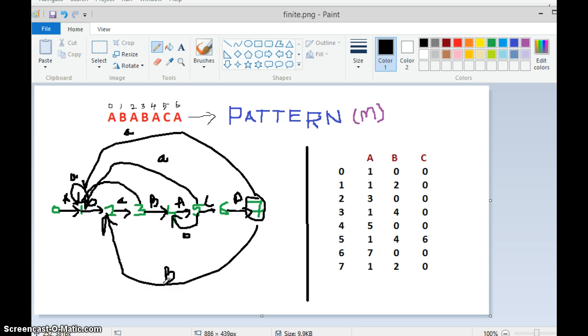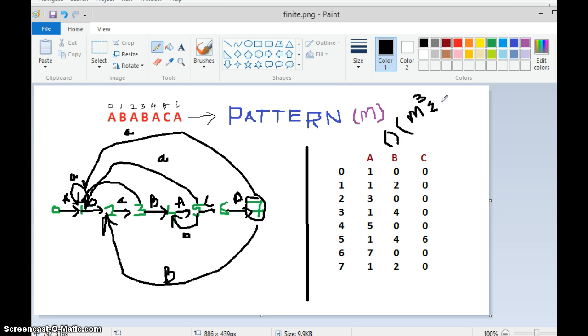So we have to build this state table, and there are two algorithms to build it. The first algorithm's time complexity to build this state table is O(m cubed times the number of different characters), where m is the length of the pattern, and the number of different characters means the number of different alphabets, A, B, C. If we have 3 different alphabets in our pattern, then it will be 3.